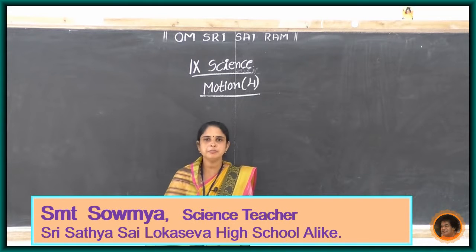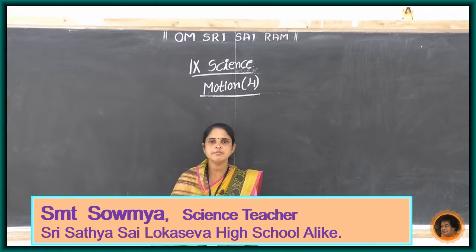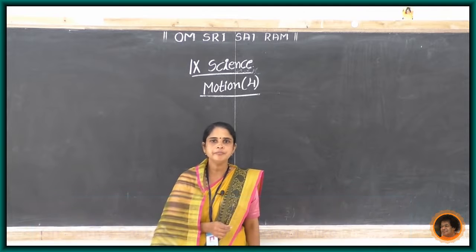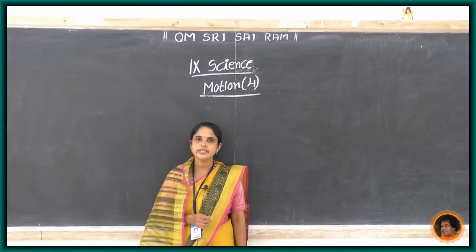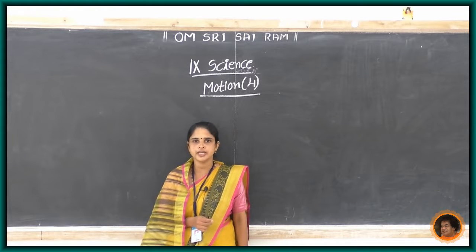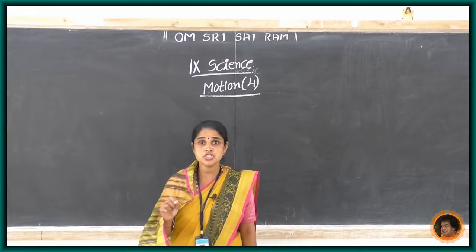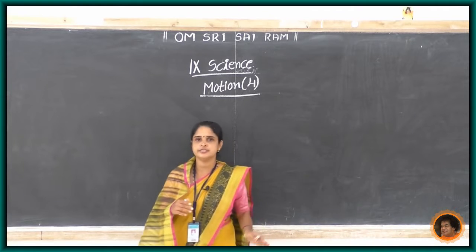Remember what is meant by speed? Speed is the distance traveled by an object in unit time. Speed equals distance divided by time, and its SI unit is meter per second. And in the case of uniform motion, speed is constant. In the last class we already discussed this.